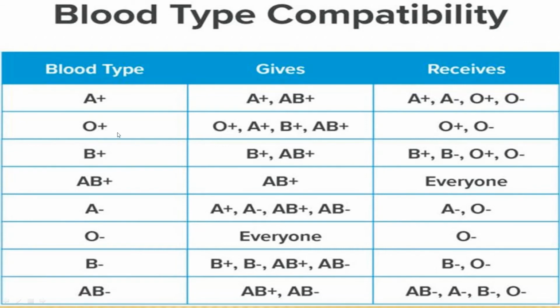Blood group O can give to anyone but can receive only from O. And blood group AB can give only to AB and can receive from everyone. So what can we conclude from here? That blood group AB is a universal receiver and O is the universal donor. Is this clear? I think it is clear.